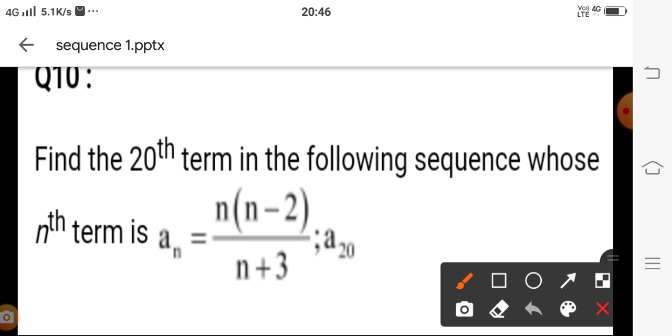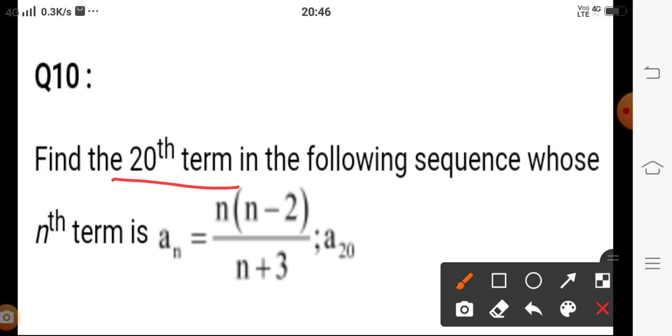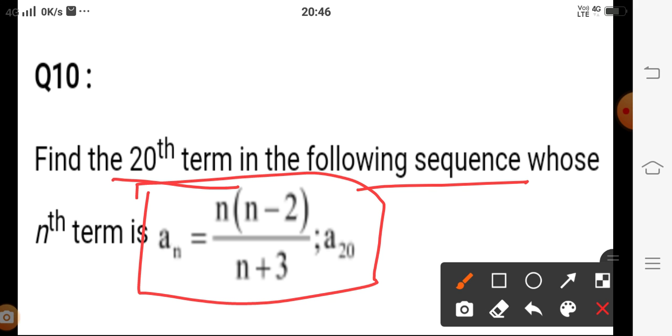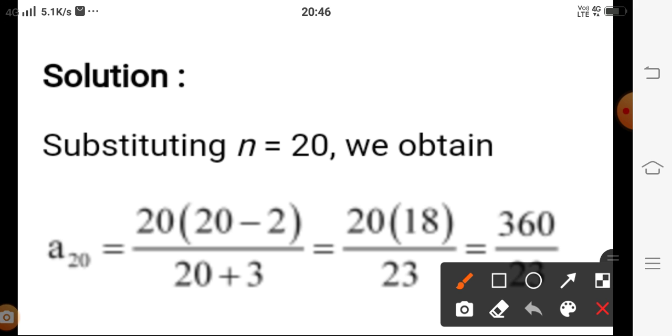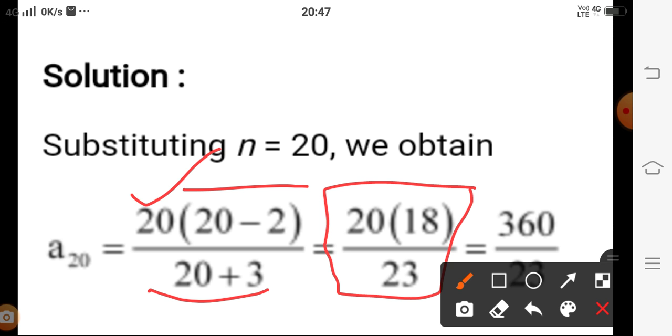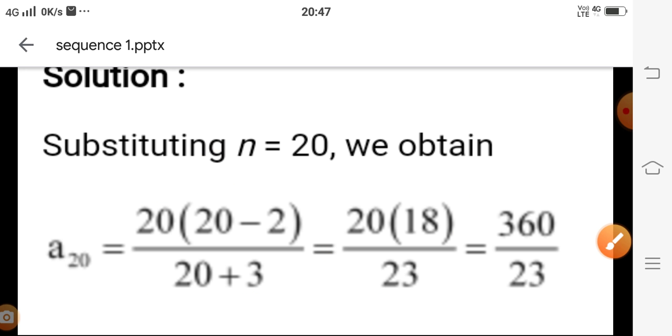Let us solve one more question. Question number 10. Find the 20th term in the following sequence whose nth term is given. An is given as n into n minus 2 upon n plus 3, and now we have to find a20. Meaning in place of n, if we just put the value 20, we get the value of a20. Then let us solve this. If we put n as 20, then 20 into 20 minus 2 upon 20 plus 3, then we get 20 into 18 upon 23, and this is equal to 360 upon 23.